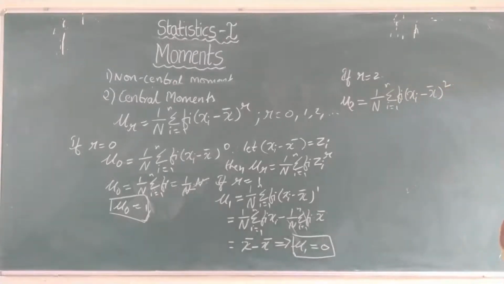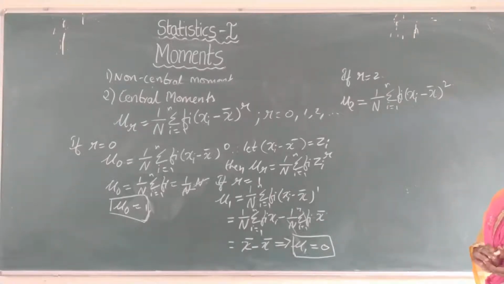If you observe here, which formula is it? 1 by n summation fi into (xi minus x bar) whole square. This is the formula for the variance.